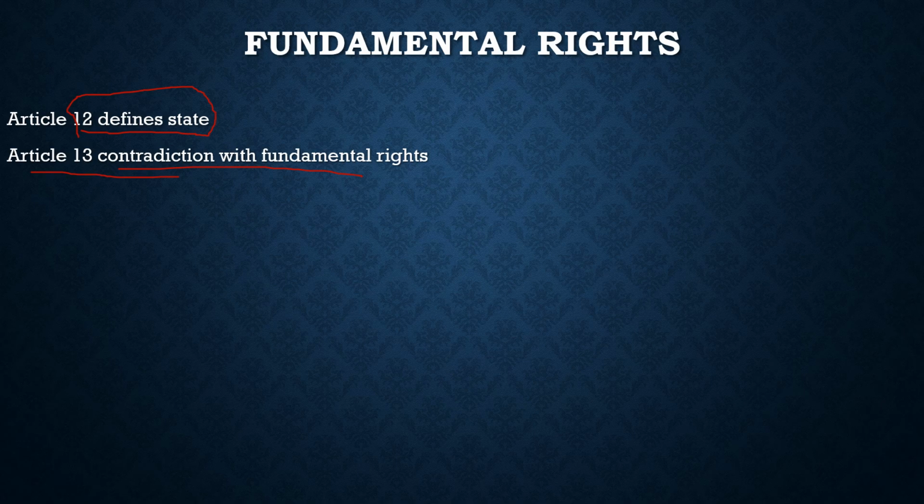So this was about today's discussion. These were two important articles from the fundamental rights which we should know. With this, let's move to the quiz part of this discussion. Let's try to solve that.